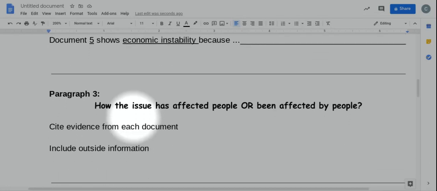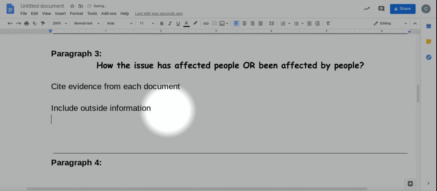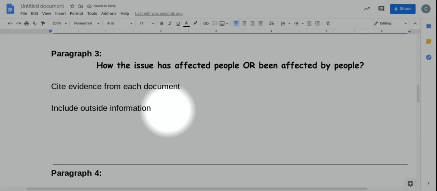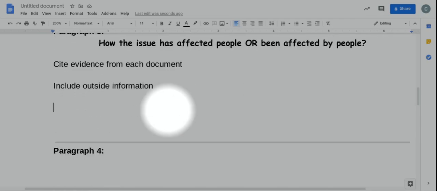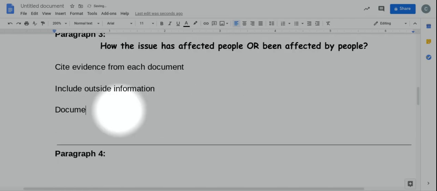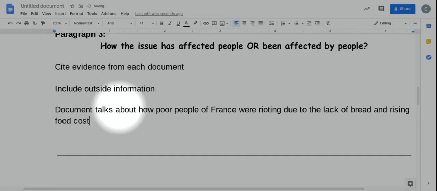So let's say I'm talking about document 1, the very poor indeed. I'm going to go with this document is that Arthur Young article where he's talking about his observations through France in pre-revolution. So I'm going to say document 1 talked about how the poor people of France were rioting due to the lack of bread and rising food costs.